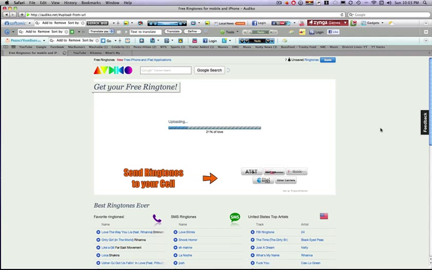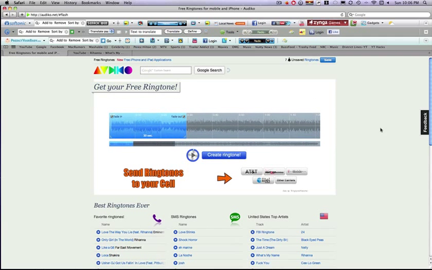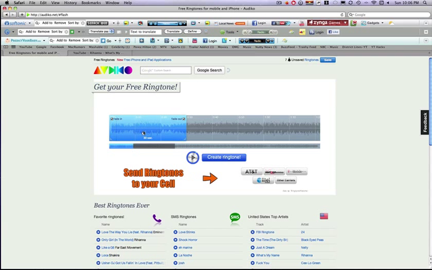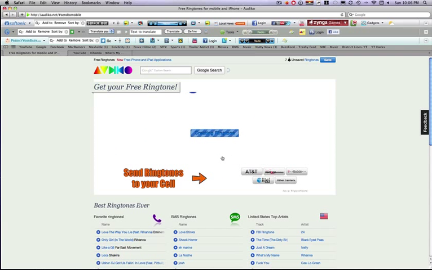I'm going to cut to when it finishes. We are just about done right here, and once it's fully uploaded, it will take you to another screen where you will be able to select the part that you want as your ringtone. Okay, now we're here, and randomize any part, fade in, fade out, make it smaller, 30 seconds max. Then I want to press create ringtone.